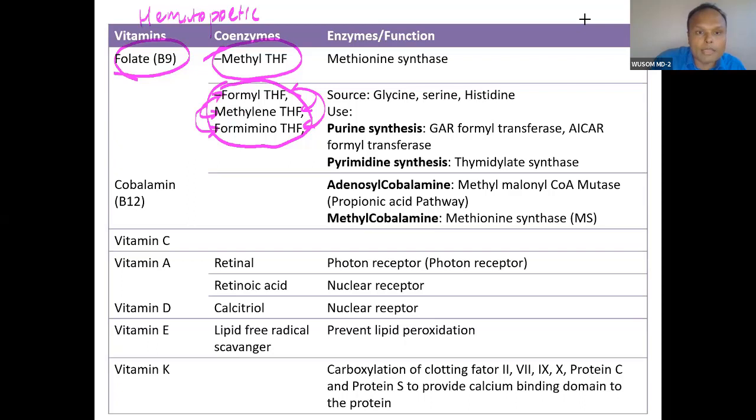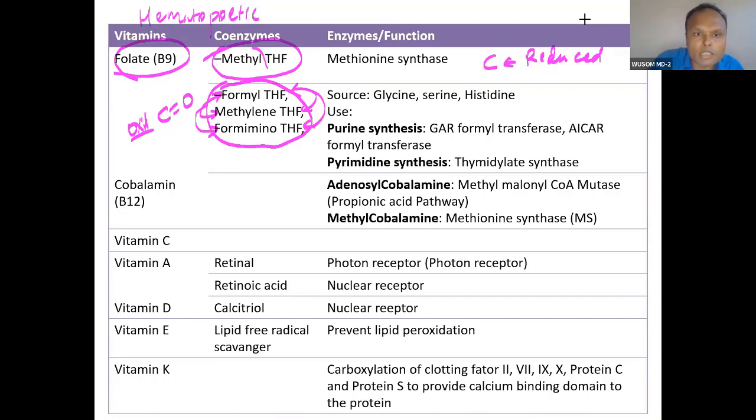So formyl, methylene, formimino, these are considered the same. The carbon has the same oxidation state. Here the carbon is most reduced, here the carbon is oxidized. When you add this formyl, the carbon is oxidized. Here the carbon is reduced. Reduced carbon cannot be transferred from one compound to another easily.